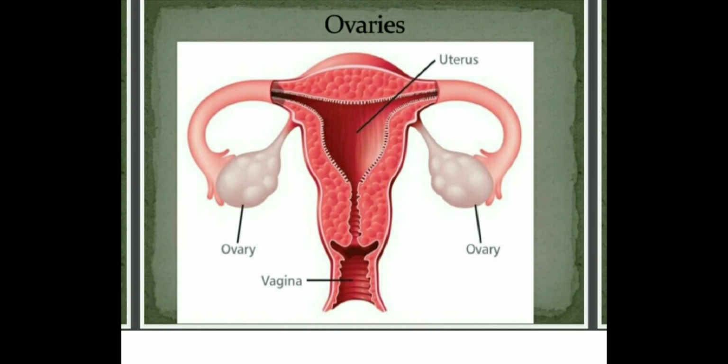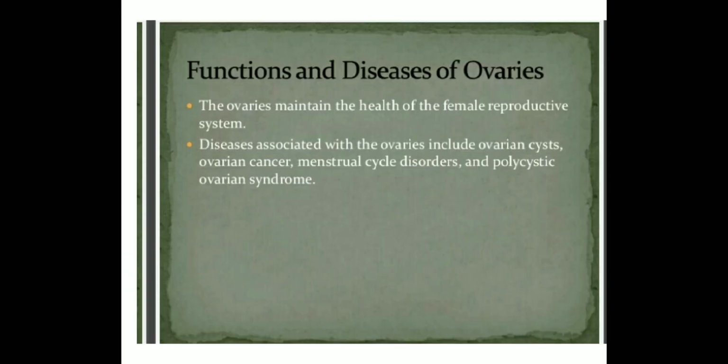You can see there is a pair of ovaries, and the ovaries produce the hormone estrogen. There are a few functions and diseases of the ovaries. You can see how the ovaries maintain the health of the female reproductive system, produce the hormone estrogen, and control the production of eggs.